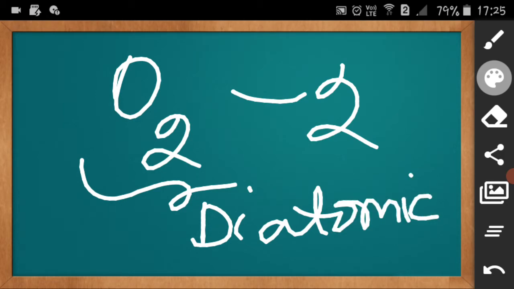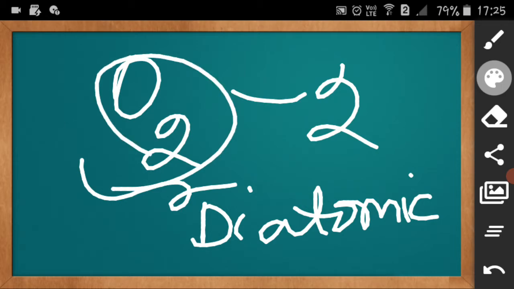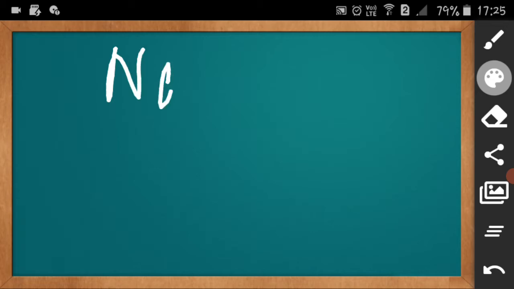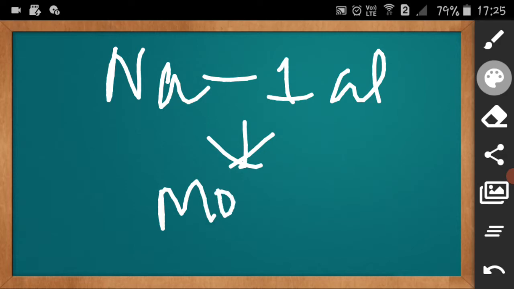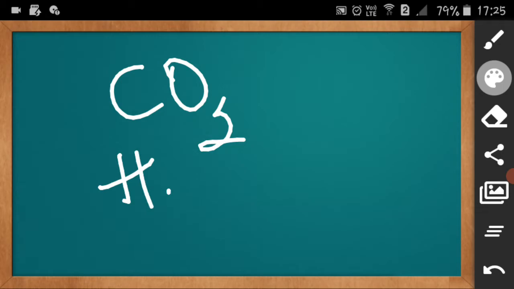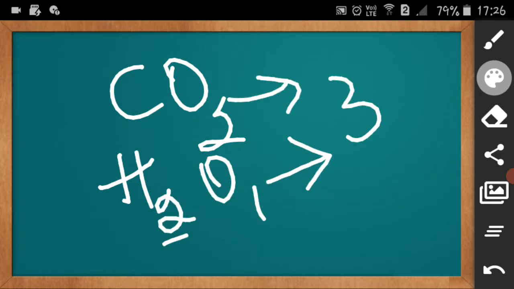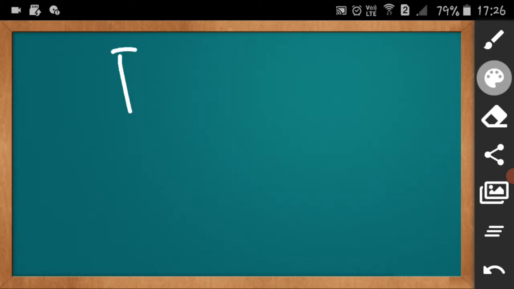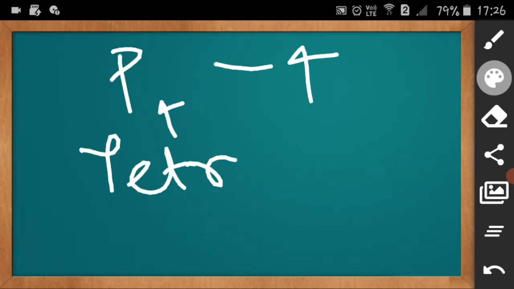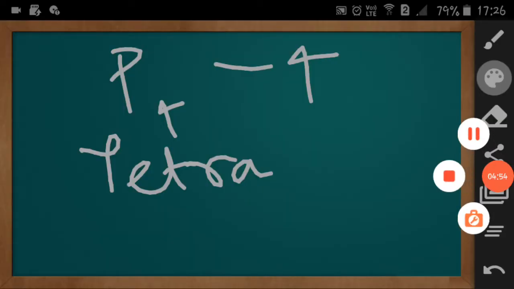The atomicity of oxygen is 2. Now suppose sodium: one atom is there, so we say it is monoatomic. If we take carbon dioxide or water, H2O, there are three atoms, which is known as triatomic. Coming to P4, phosphorus, here 4 atoms are there, that is tetraatomic. Clear?